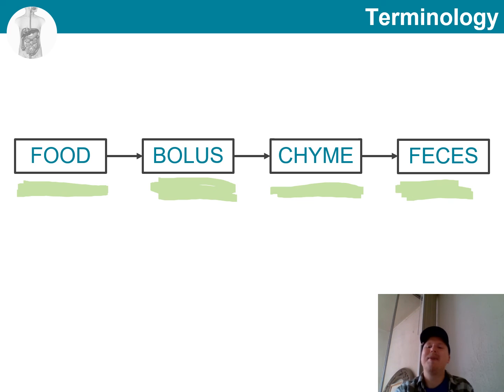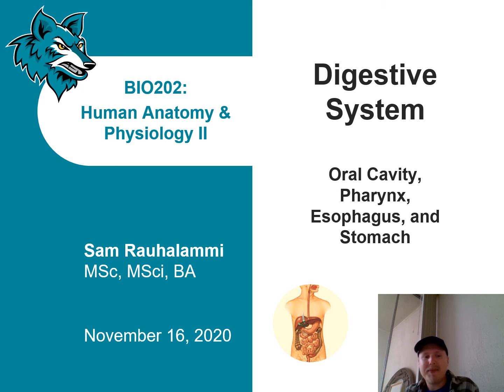I hope that this summary makes sense. So let's wrap up this video here, and in the next video we will continue this journey of the food. We will look at the small intestine and large intestine and also discuss 3 important accessory organs: liver, gallbladder, and pancreas. I will see you then.